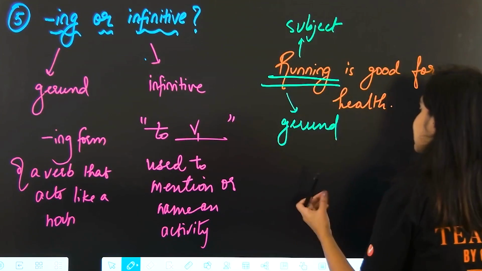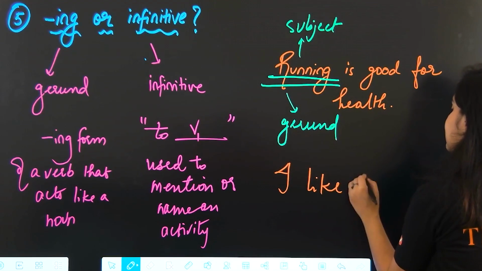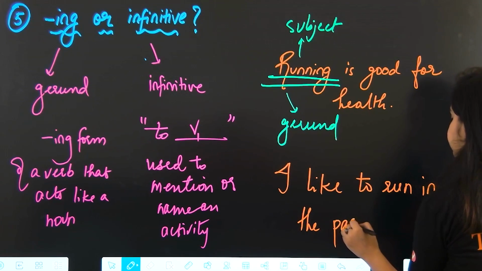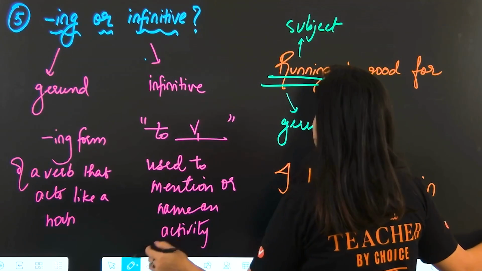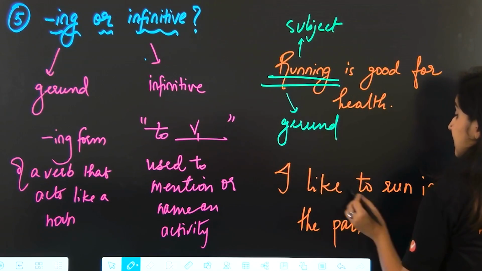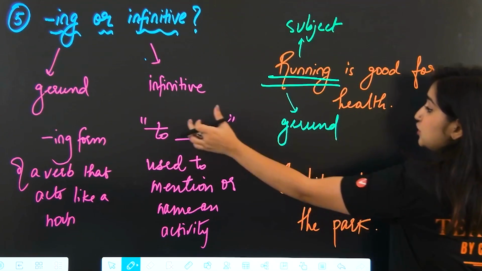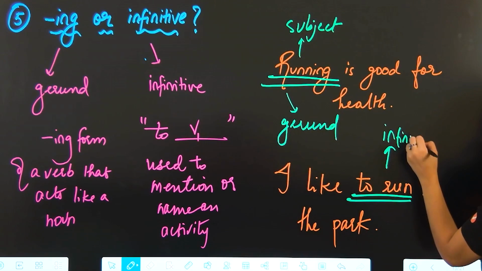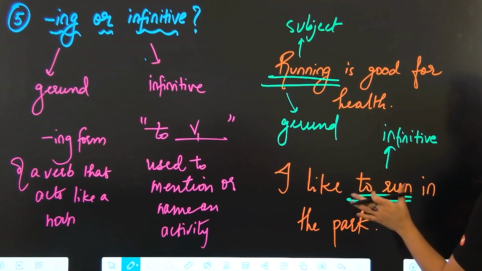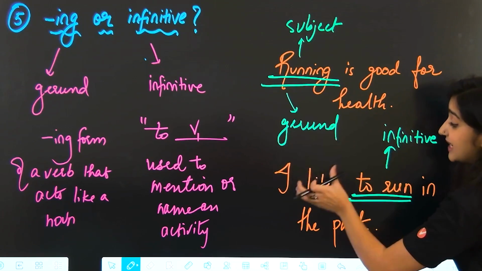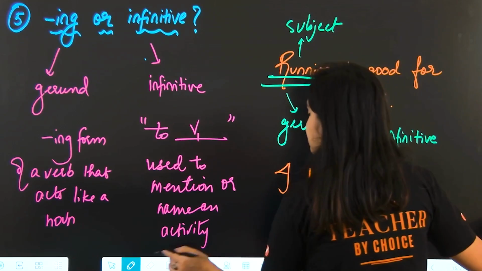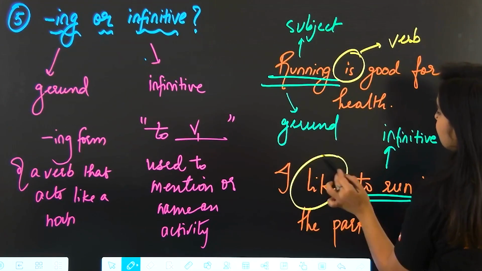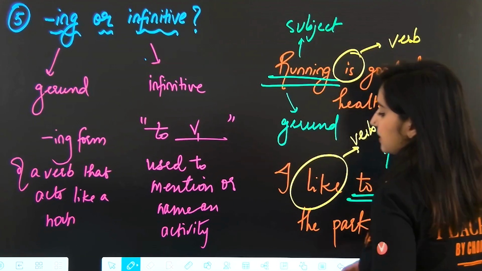And if we look at this sentence, I like to run in the park. Here we have I like to run. Whenever you see to with a V1 form, that means it's an infinitive. What is it doing? It's mentioning the name of the activity that you like doing. So what is your verb? Let's also quickly recognize our verbs. Like is the verb in this sentence.